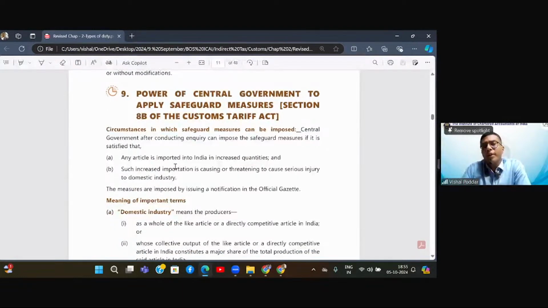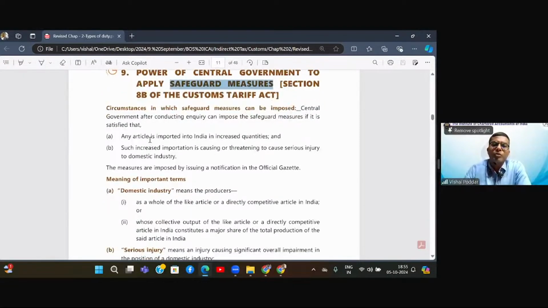Now we come to a very interesting part, which is called safeguard duties, because these duties are levied by the government as safeguard measures. Now, when does the government want to safeguard, or under what scenario do they want to safeguard?